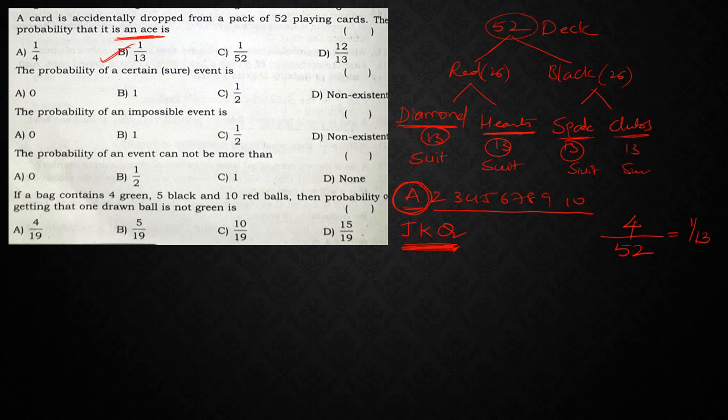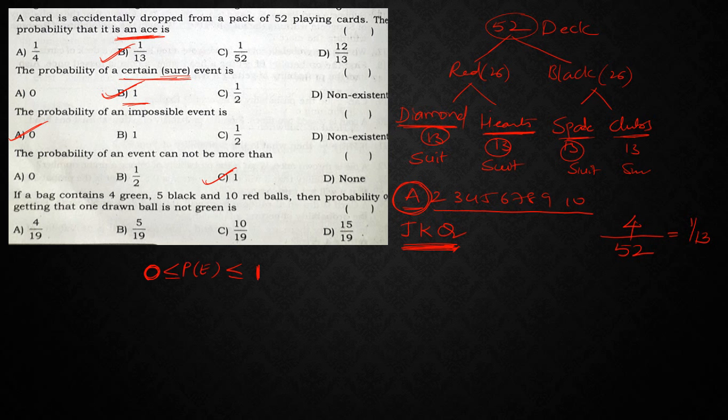Next, probability of certain event. Certain means sure event. So sure event means it is 100%. So if it is asked in percentages, 100%, if number, 1. The probability of impossible event. So probability of impossible event is 0. The probability of an event cannot be more than. So just now we discussed, right? So probability of any event, if we consider, it is always less than or equal to 1 and it is always greater than or equal to 0, right? That means it cannot exceed 1.